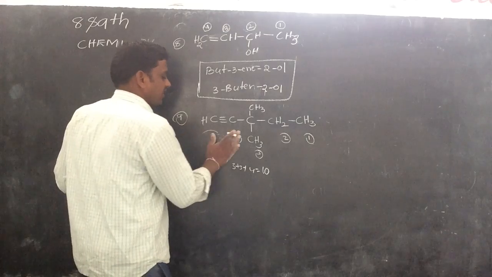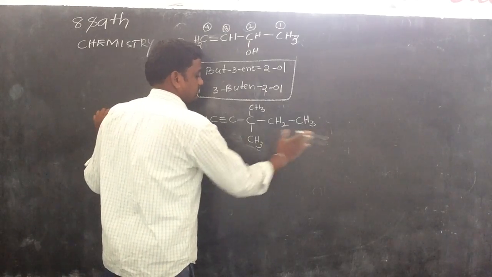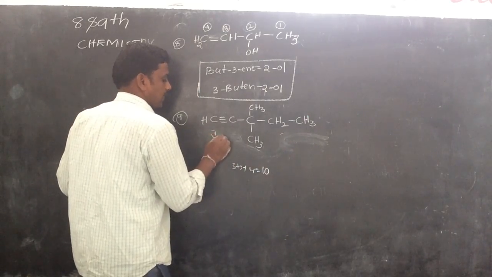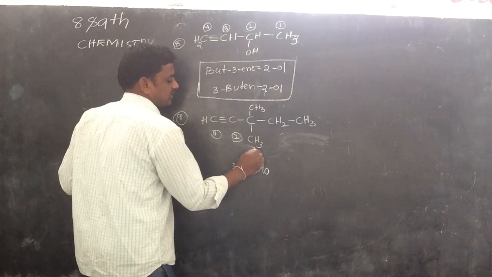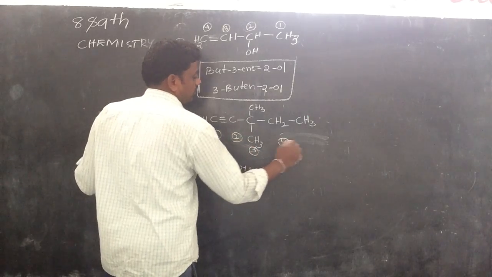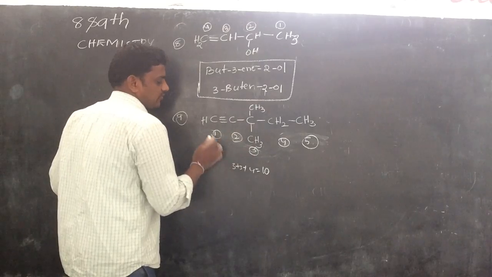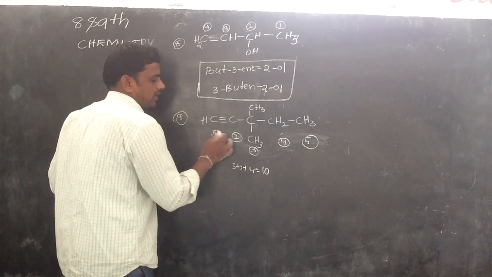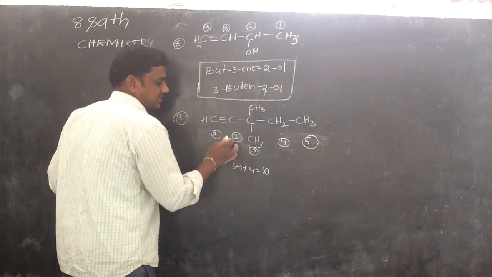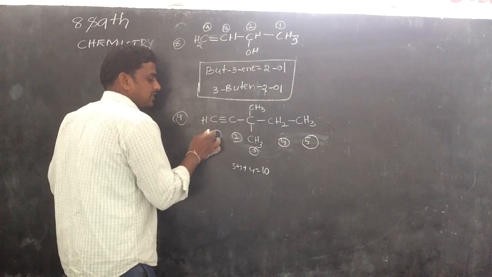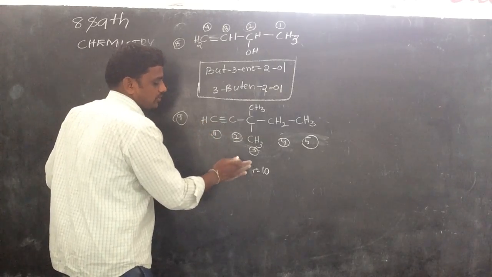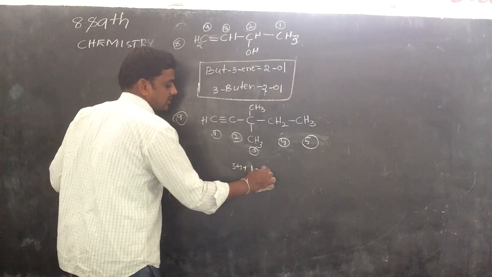Now numbering the other way, 1, 2, 3, 4, 5: 3 plus 3 plus 1, the triple bond is in the first position. So the total is 7.